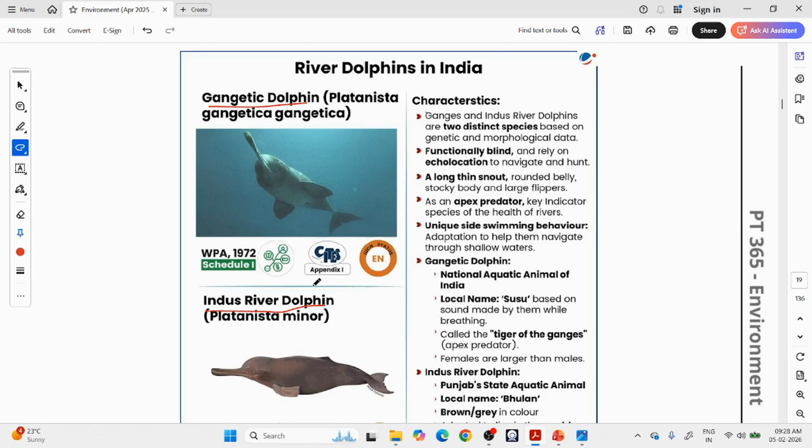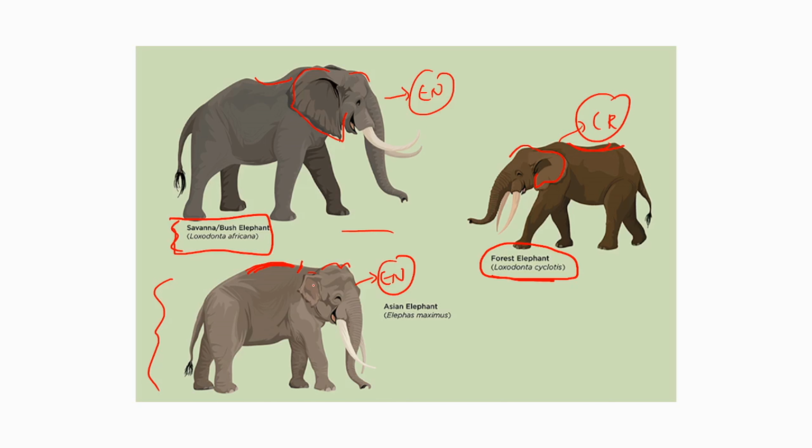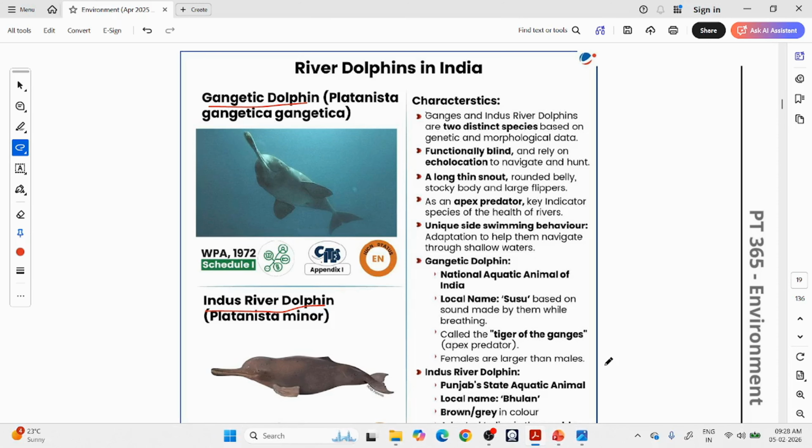So you can classify dolphins into oceanic dolphins and river dolphins. We are talking about river dolphins, not sea dolphins. Across the world there are many rivers having these dolphins, like in South America. In India, you will find 2 to 3 types of river dolphins.